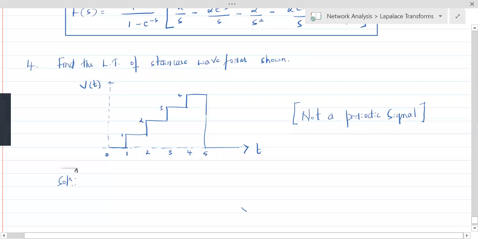Let's say, mathematically, what is V of t? V of t is actually 1 for t greater than 1 and less than 2, and it's 0 for t less than 1.